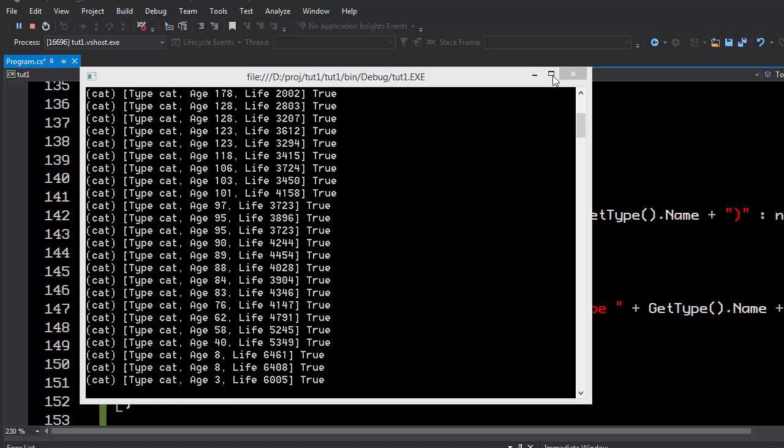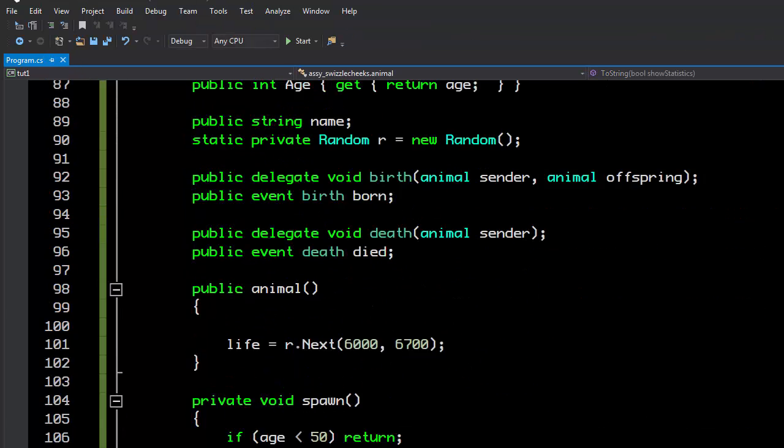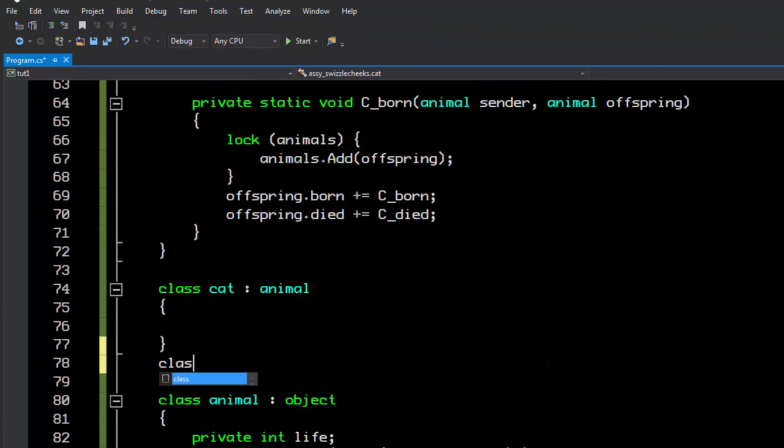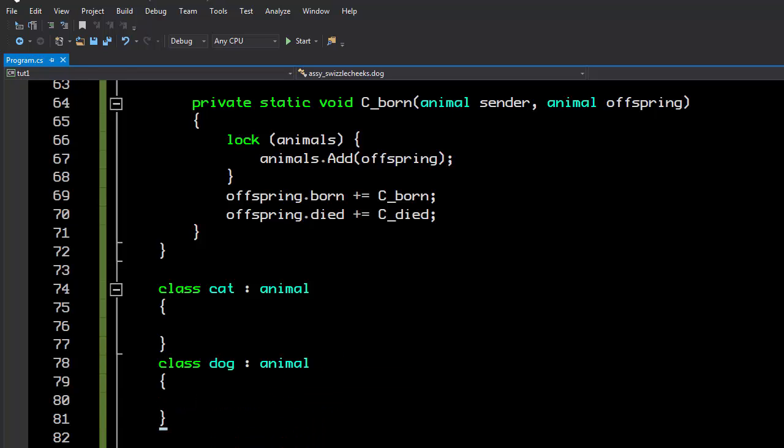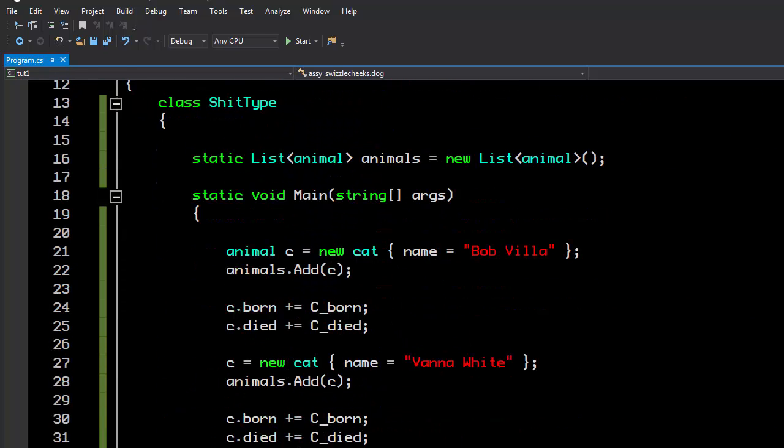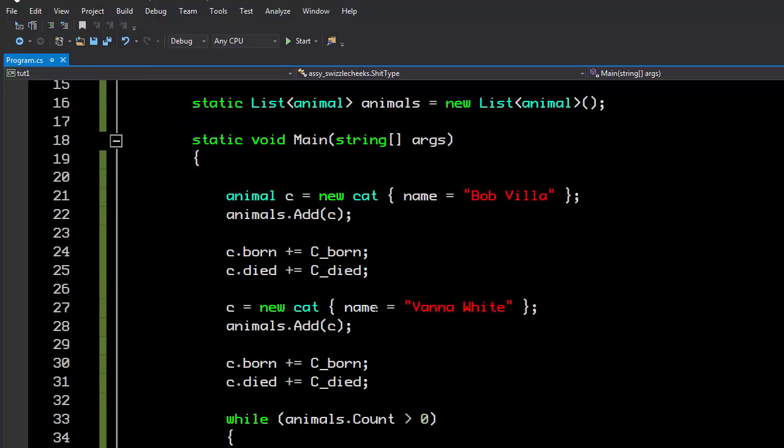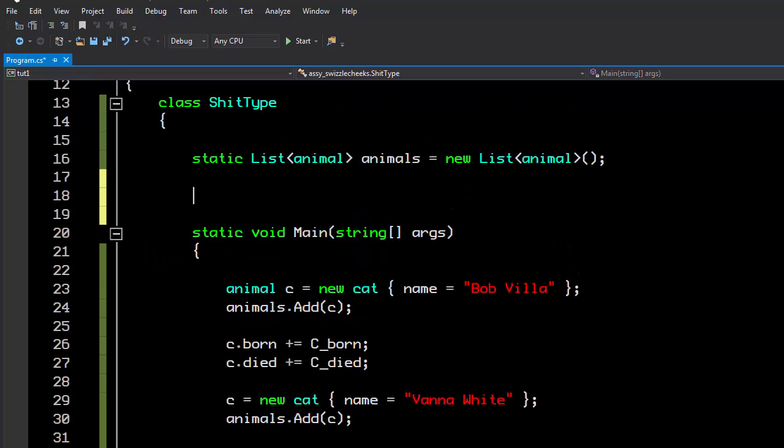So let's create another type of animal here called dog. And we don't even have to do any logic. And let's add a dog. Actually, one thing that we can do here is let's refactor this a little bit. Let's create a function here for new animal, and we'll take in an animal because we don't know what type of animal it will be.